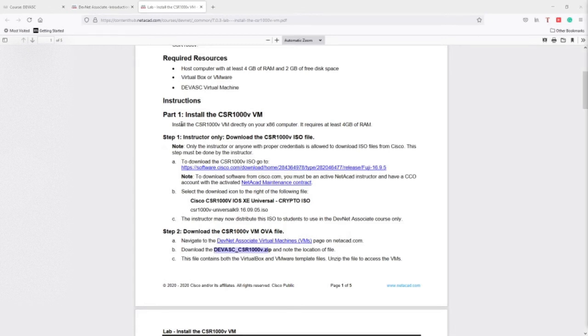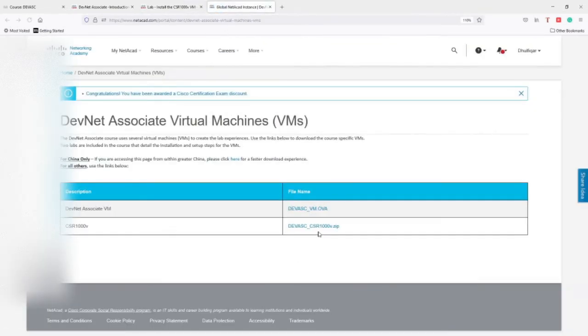In part 1, we are now going to install this CSR1000v virtual machine. I will send you, as I mentioned, this ISO file, and after this we can click here, and then you need to download this one here.